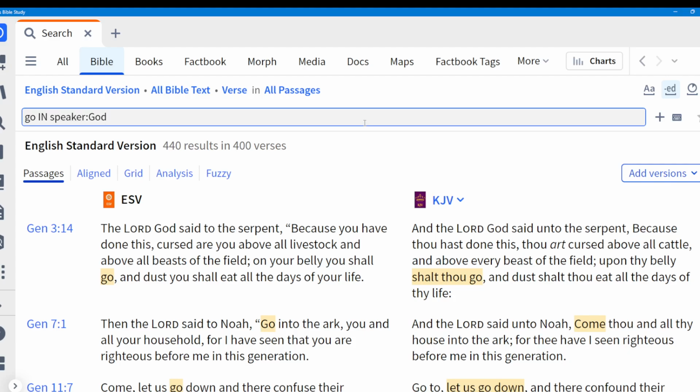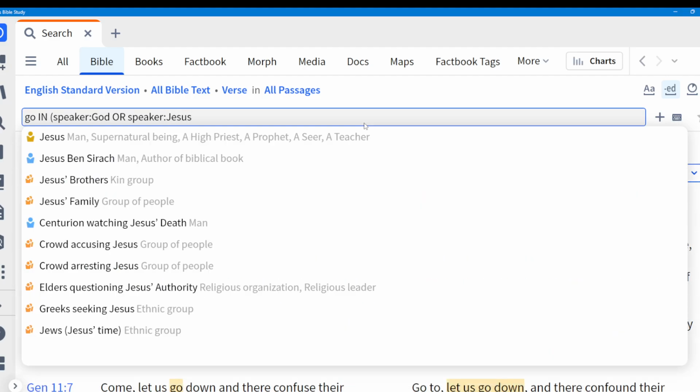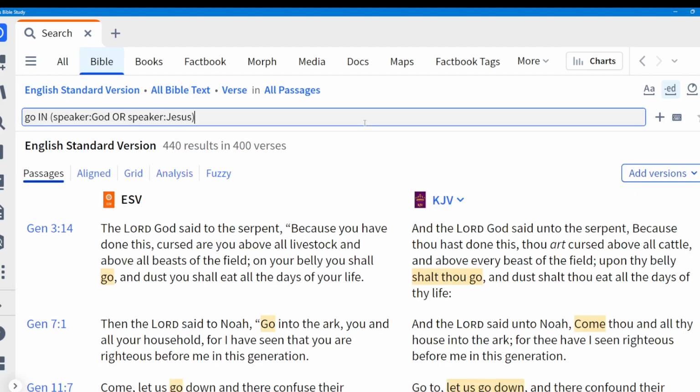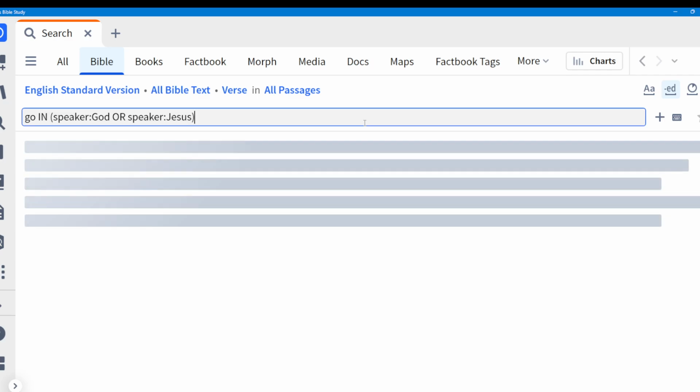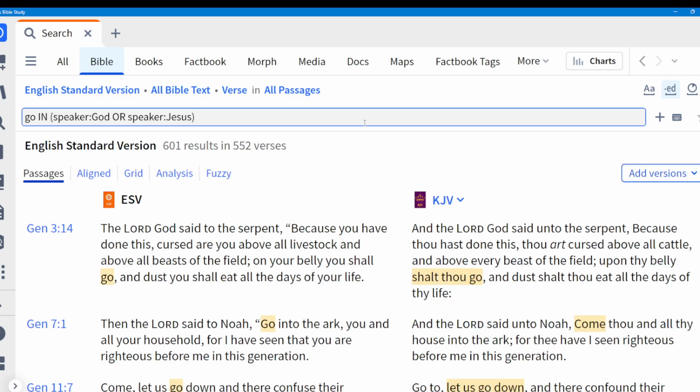In fact, I can do more than this because I want to have where God is the speaker or Jesus is the speaker. You can do this with parentheses. So I'm going to do speaker God or speaker Jesus. And when it's in parentheses, it'll look for go in either one. If I didn't have it in parentheses, it would look for go in where God's speaking, and then it would look for everywhere Jesus spoke. So I use parentheses to tell it that I'm looking for that as one unit. So then I hit this, and then I get some more results.